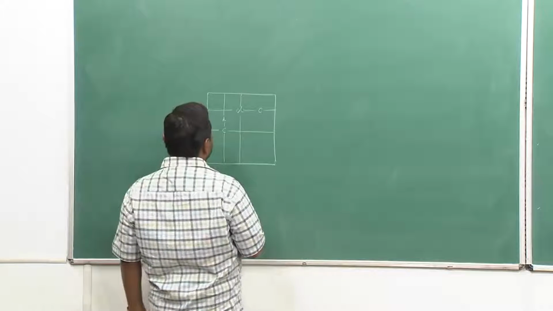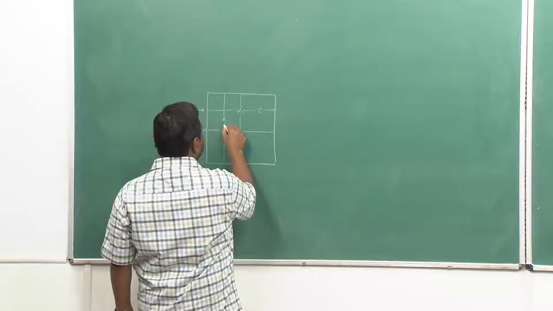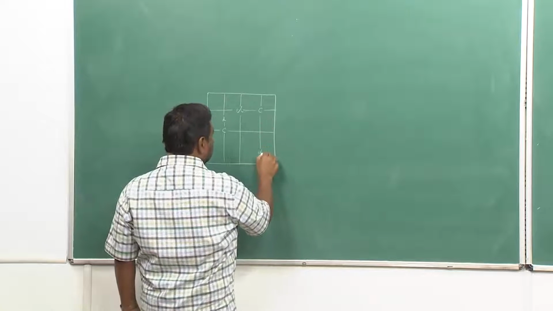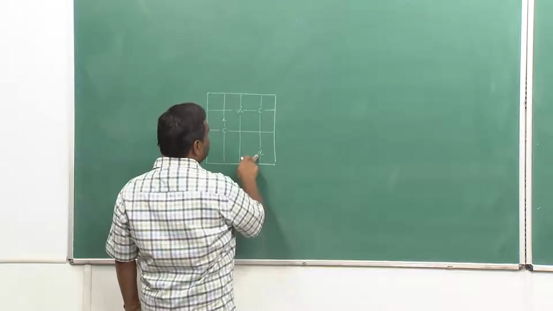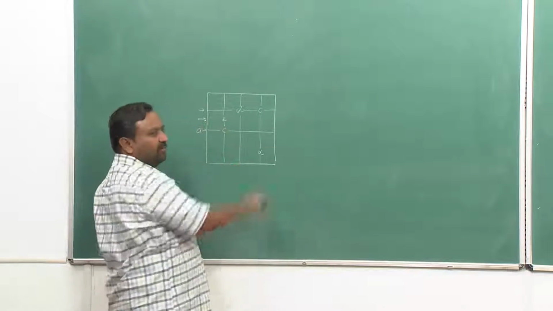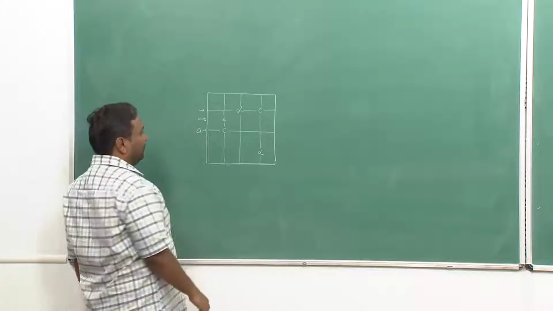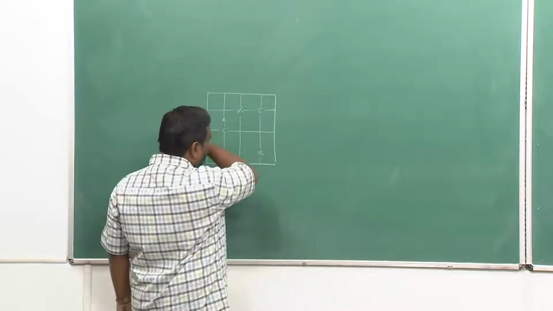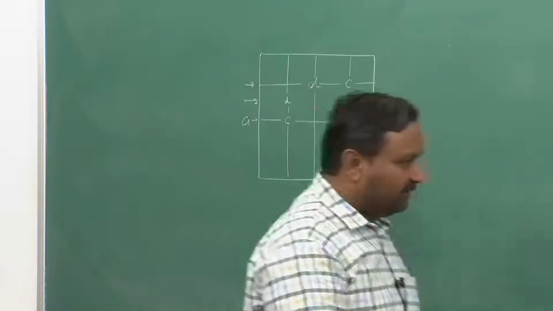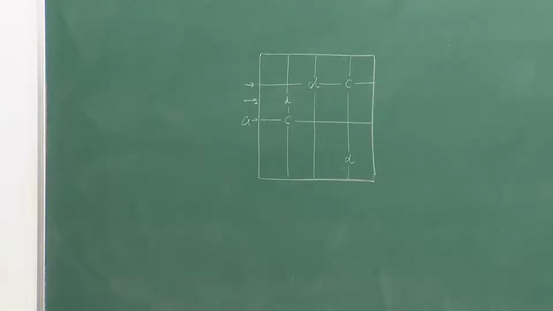Okay. Now, once I have got this chain, next I will look into this and find out a D somewhere. This excludes this particular row because D cannot be duplicated in the row. Okay. So, I have extended, let me use colored chalks here for clarity.